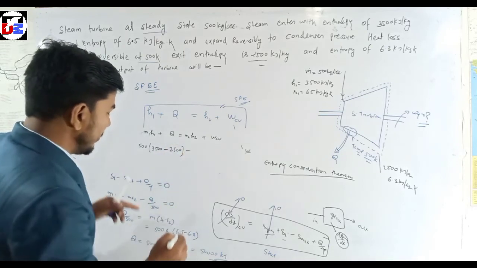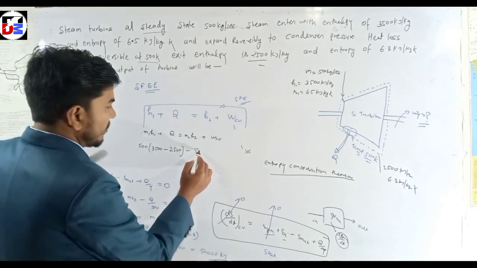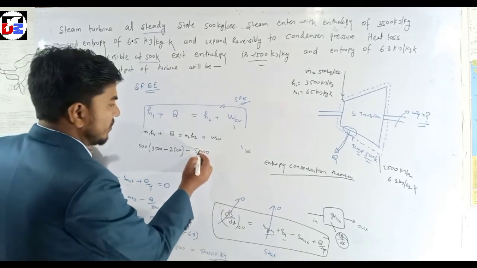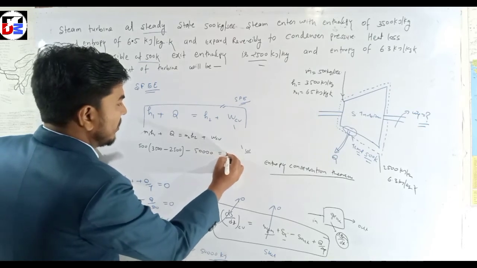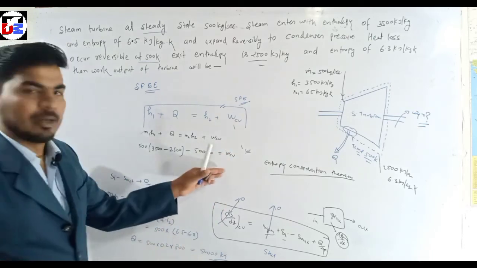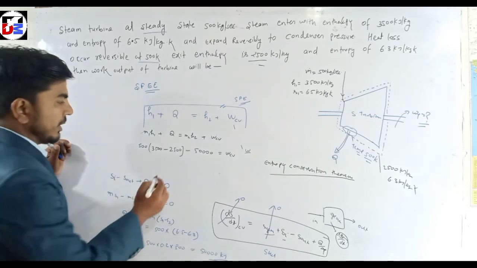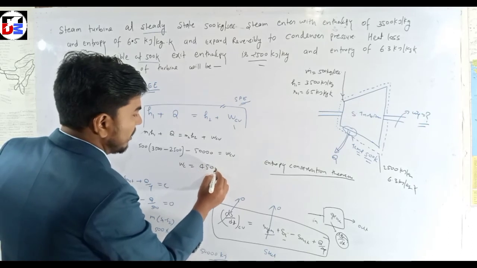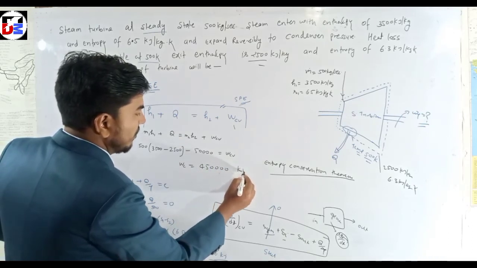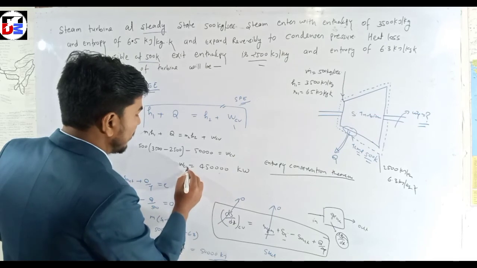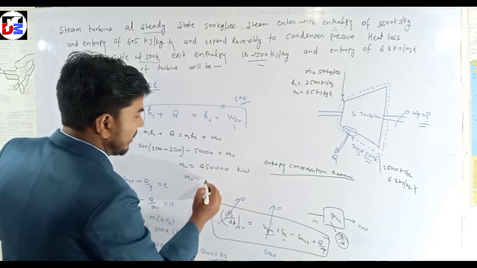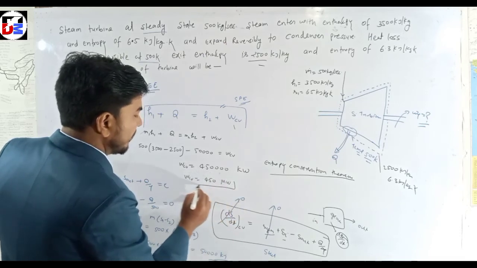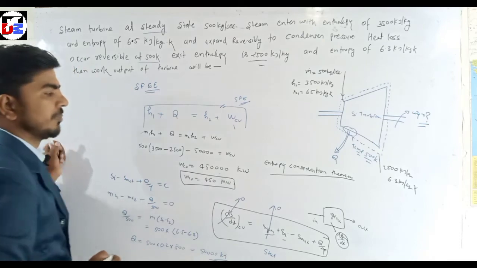Q is a negative value because heat is transferred from the system. Calculating this, we get W as 45,000 kilowatt. Converting into megawatt, 450 megawatt. This is the answer.